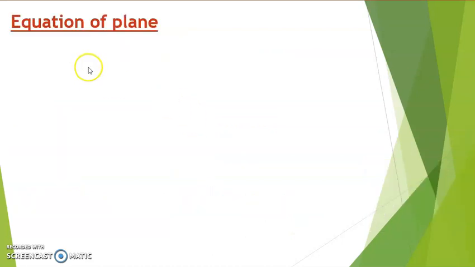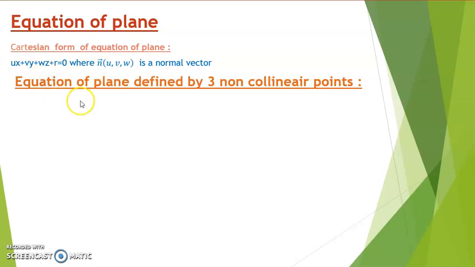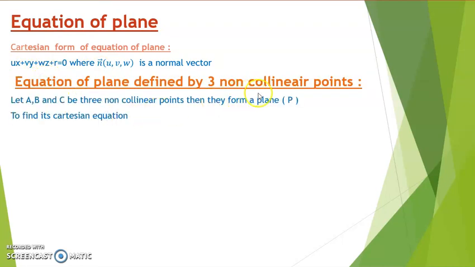Now let's talk about the equation of a plane passing through three non-collinear points. The Cartesian equation of a plane is ux plus vy plus wz plus r equal to 0, where the normal vector is (u, v, w). So, an equation of a plane defined by three non-collinear points. We know that three non-collinear points form a plane. To find the Cartesian equation of this plane, we have two methods.